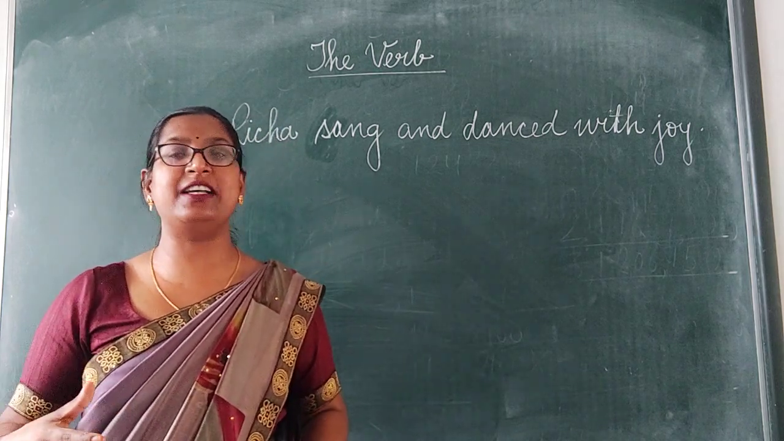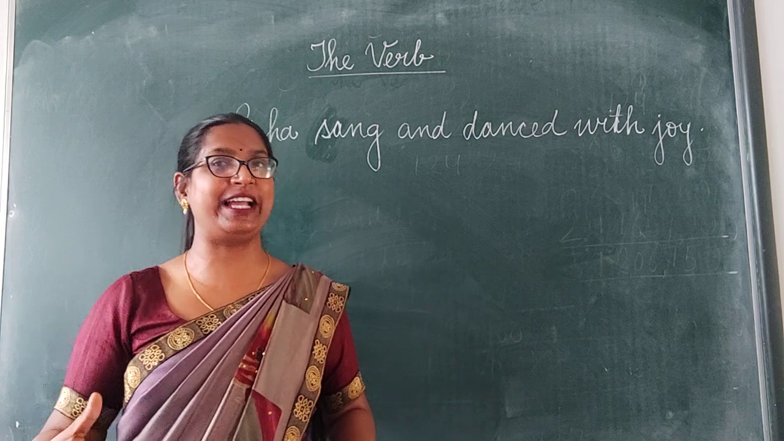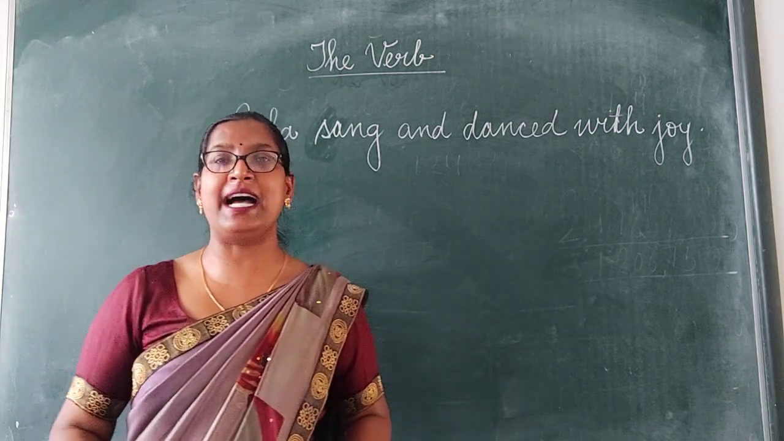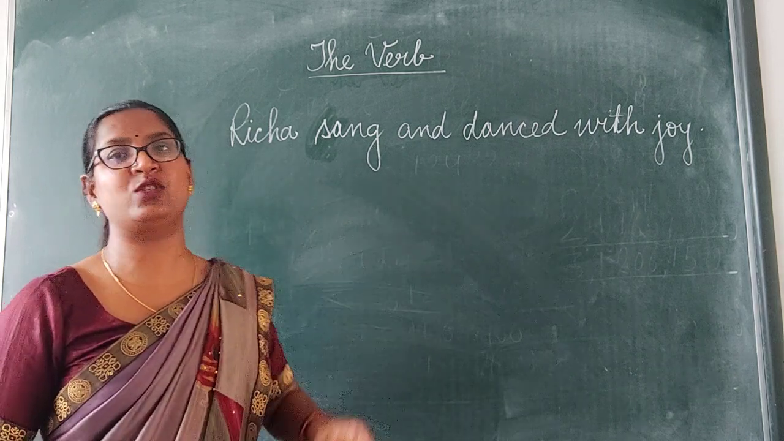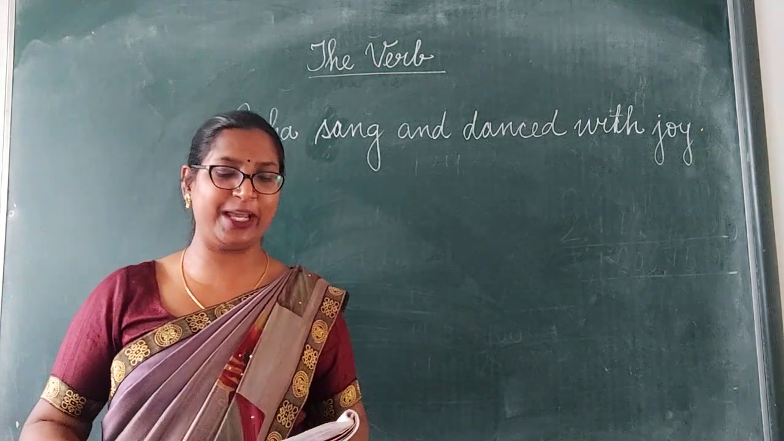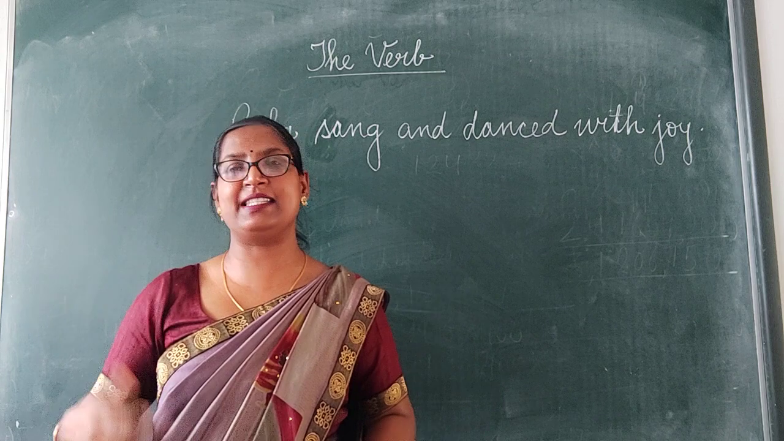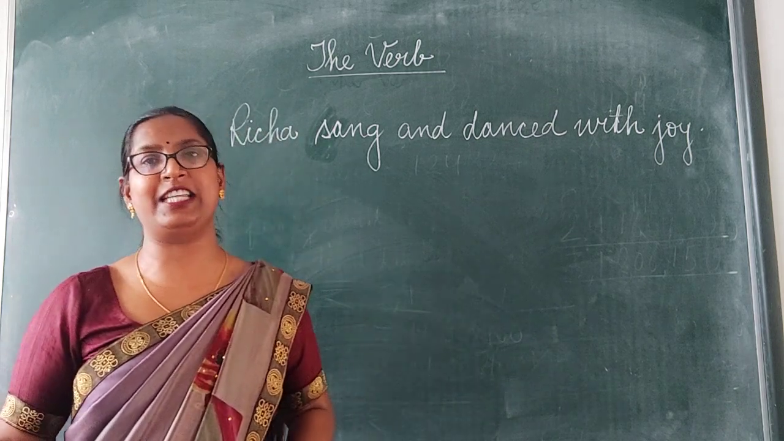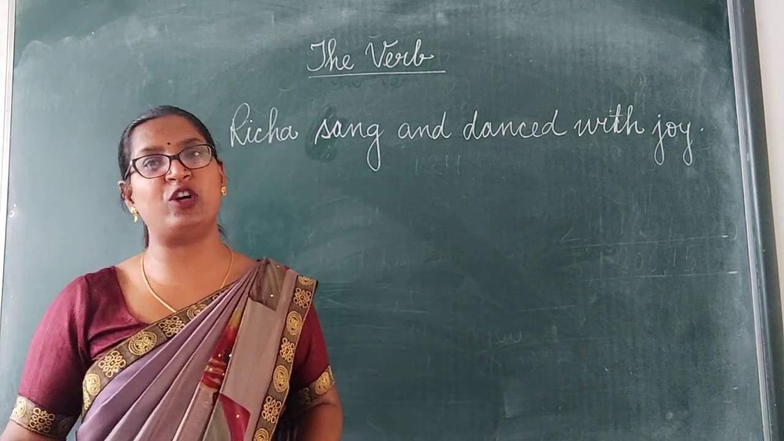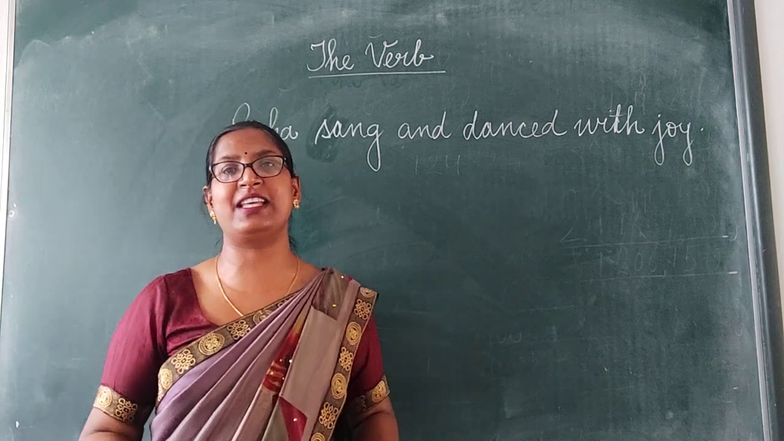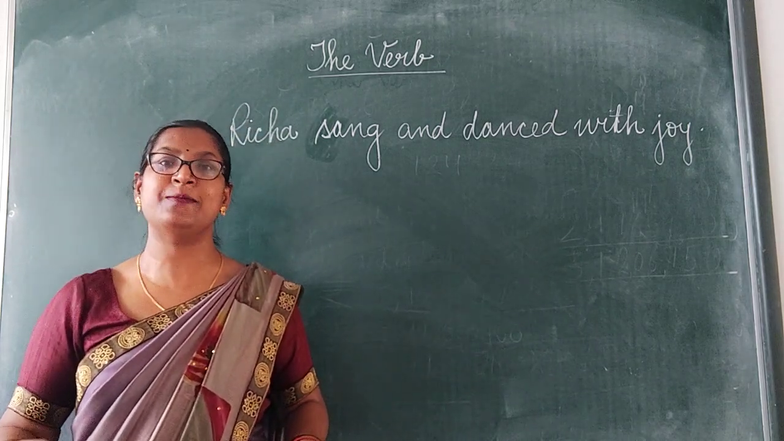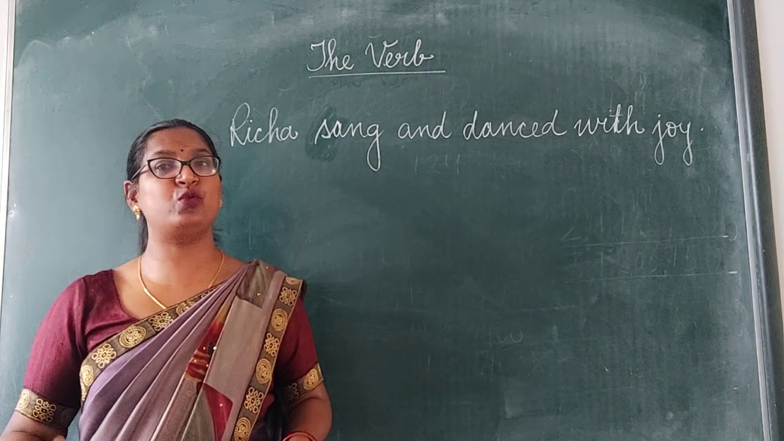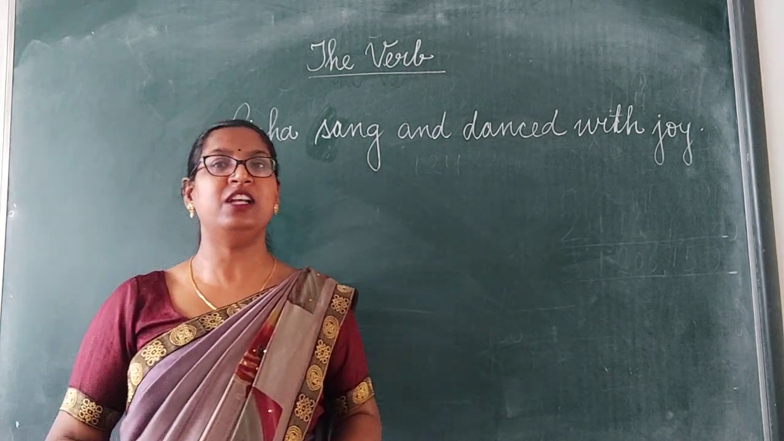For framing a sentence, we need different types of verbs. And out of 8 parts of speech, the verb is one of them. Let us study the topic verb in detail. As you have already studied in the previous classes, doing words or action words are called verbs. Clear? Doing words or action words are verbs.